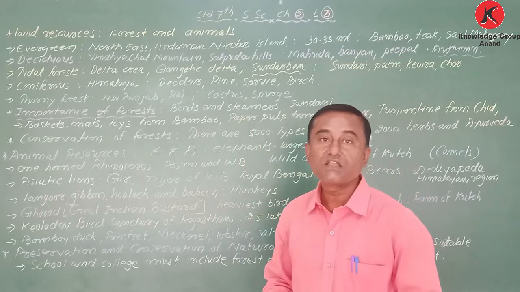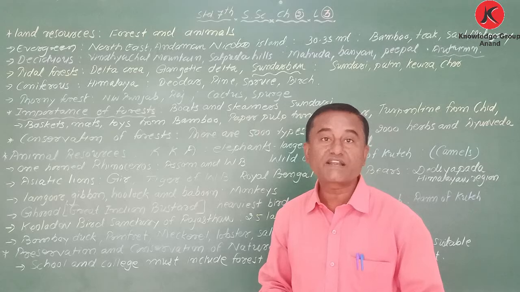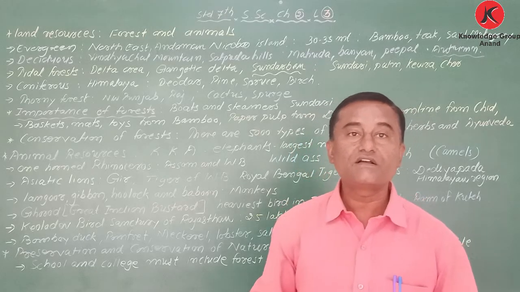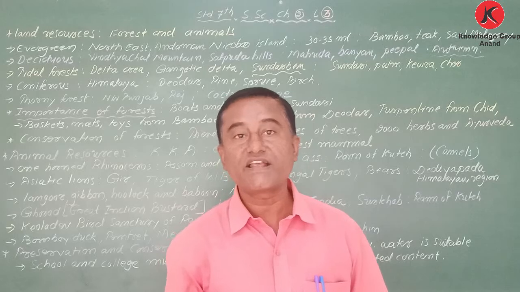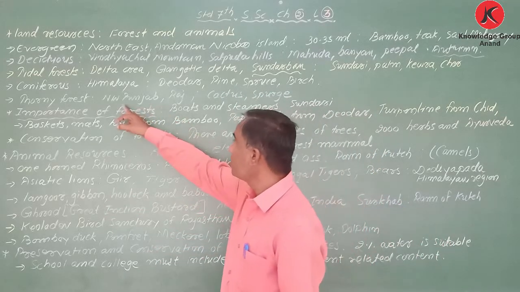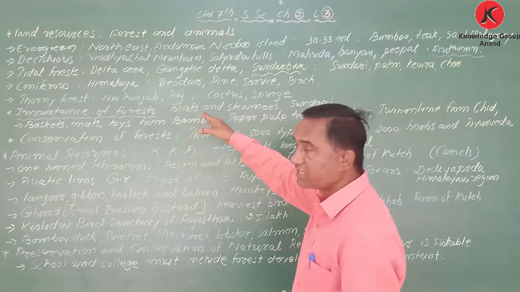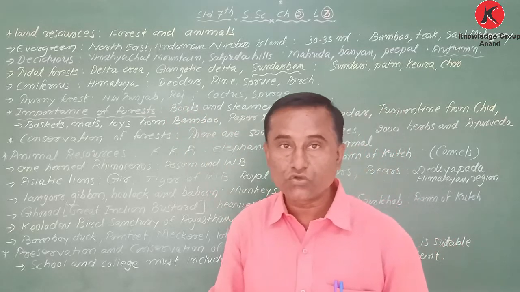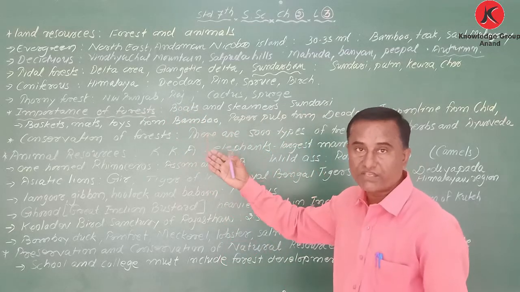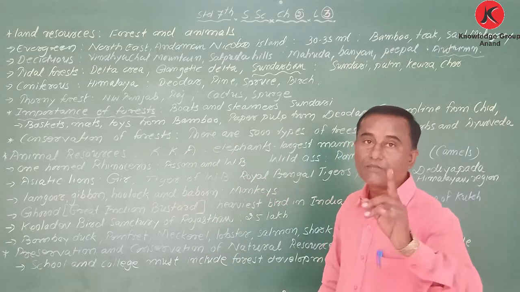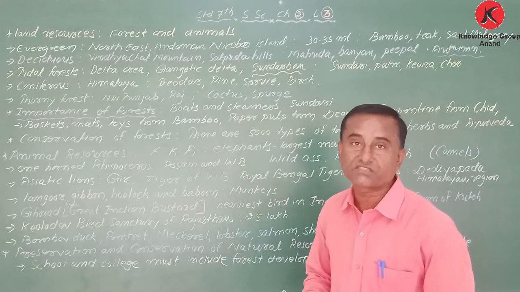And the last one is thorny. Thorny means kantari. Normally we find this kind of trees in a dry area, especially the Rajasthan desert area. That's why I have written here northwest Punjab, Rajasthan. Even a little part of Uttar Pradesh you will find this kind of forest. Thorny forests are there, and the main tree is considered to be the cactus.